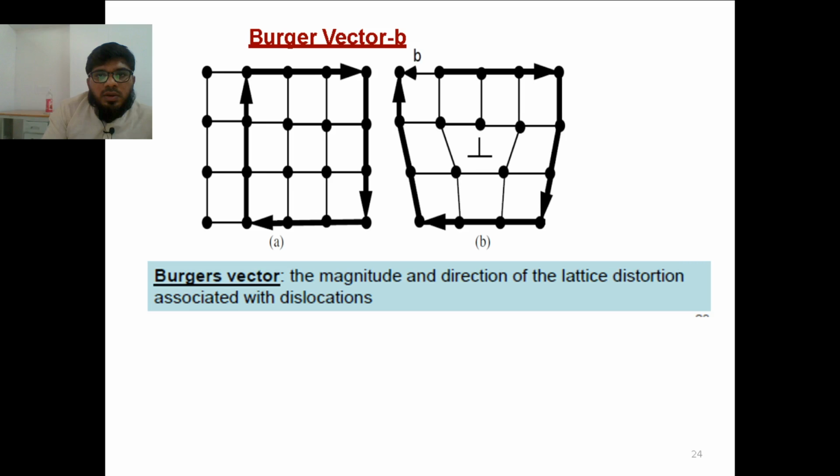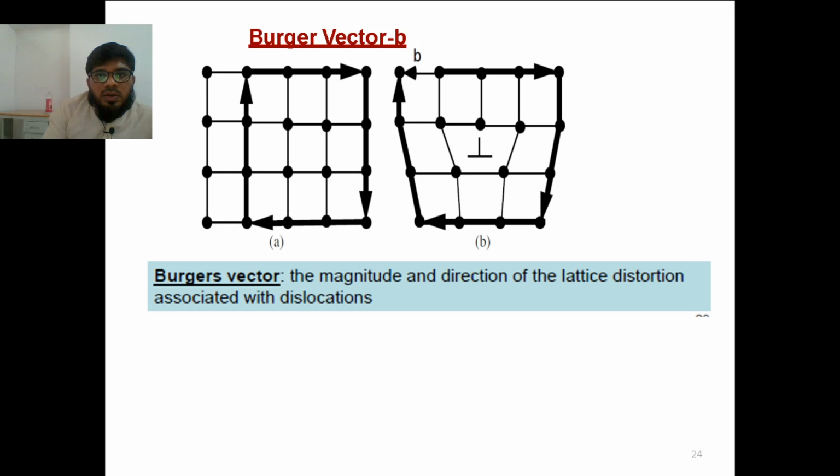So how are we going to identify the Burgers vector? First of all, you have to draw a Burgers circuit. For example, take this atom. Before the dislocation happens, we have to draw a circle in clockwise direction. You have to understand in which edge or which place it is going to happen. So what we have to draw is a circuit. This circuit is called a Burgers circuit.